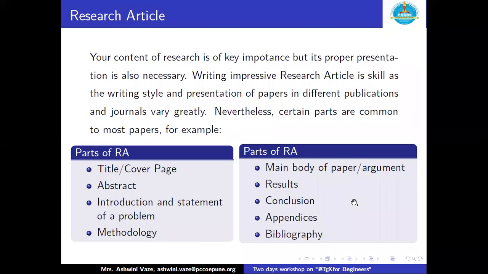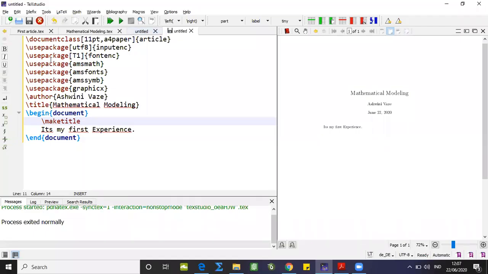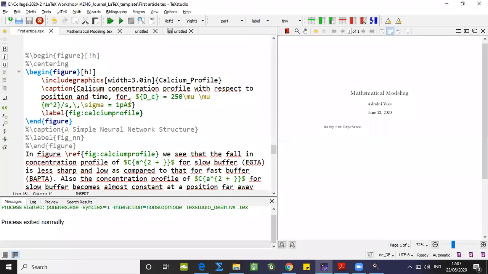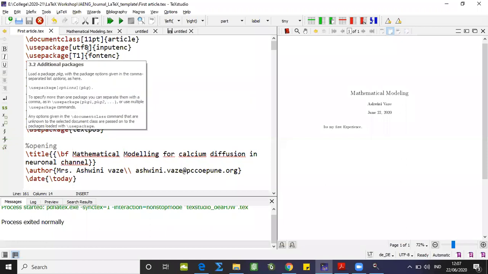Now, before we go to the next slide, let me explain a demo research article I already prepared here. So here I have prepared one research article for you. See the fonts. Here is \documentclass[11pt]{article}, then \usepackage.